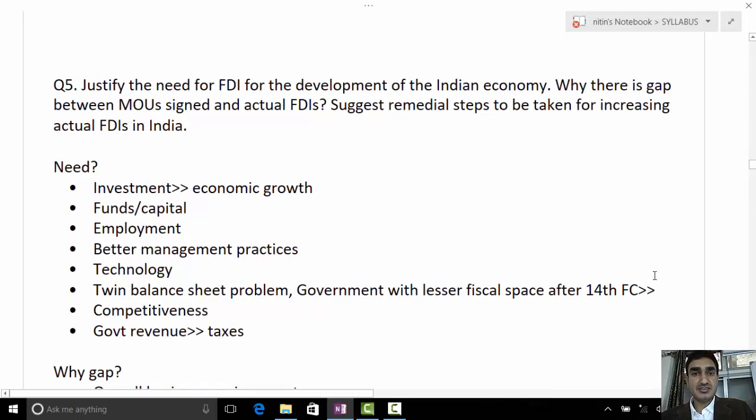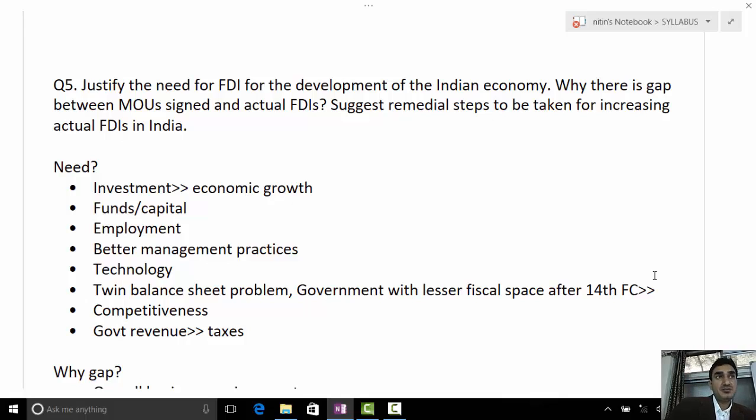So, you answered the first two parts, right? Yes, sir. Would anybody like to add apart from these points? Justify the need for FDI for the development of the Indian economy. You told maximum points about it. It will plug the investment gap, funds and capital will come, investment will come, employment. Now, I think you missed out technology. Technology, then best management practices would also come along with this.